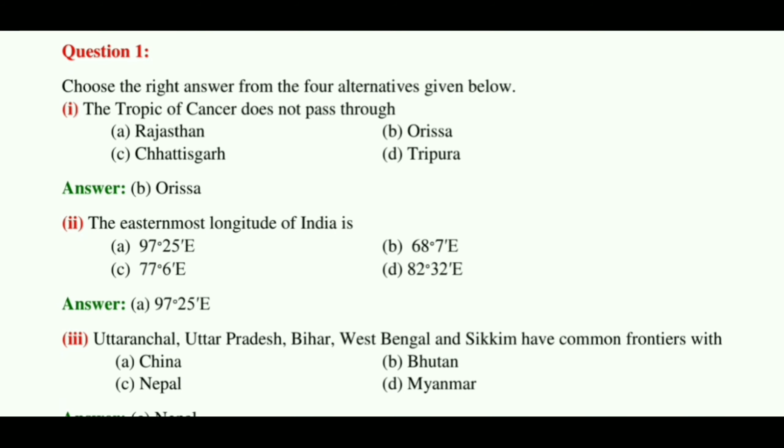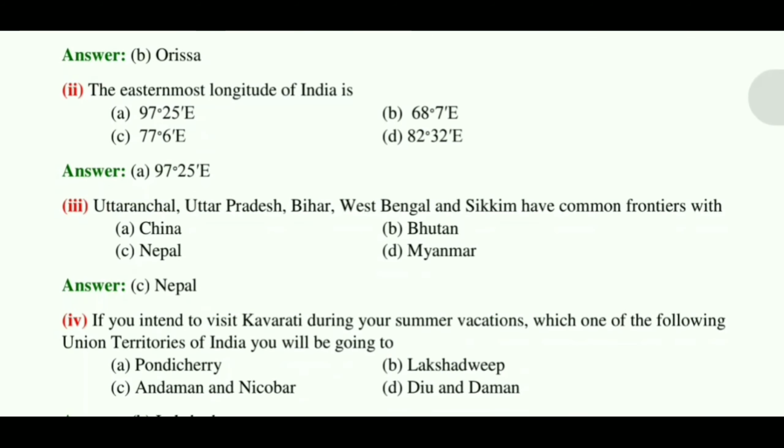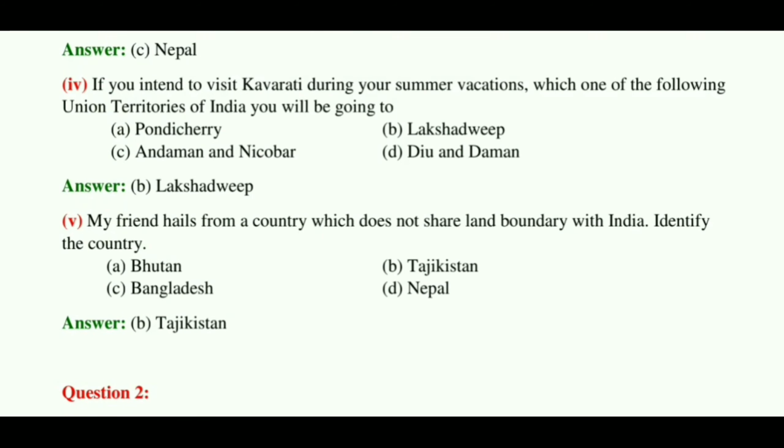Second, the easternmost longitude of India is, answer, 97 minute 25 east. Third, Uttaranchal, Uttar Pradesh, Bihar, West Bengal and Sikkim have common frontiers with, answer C. Nepal.